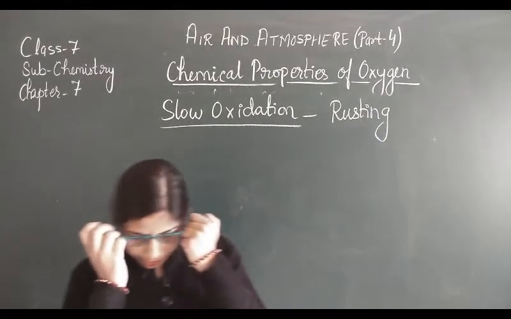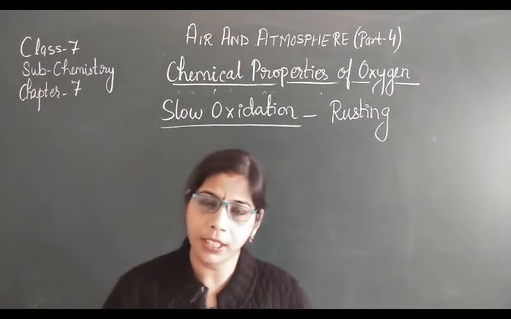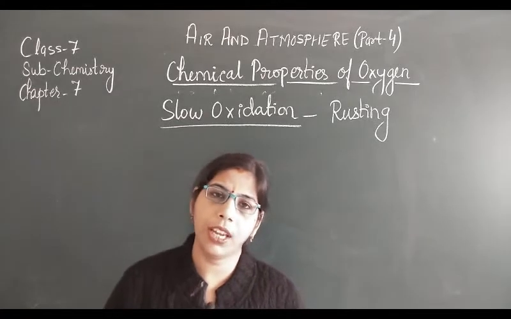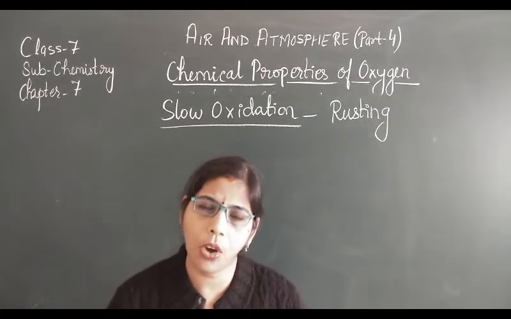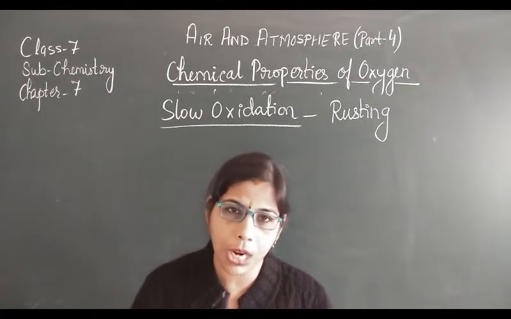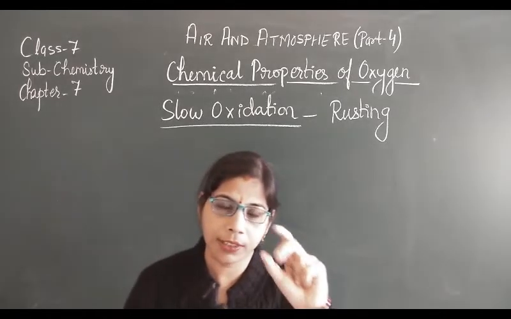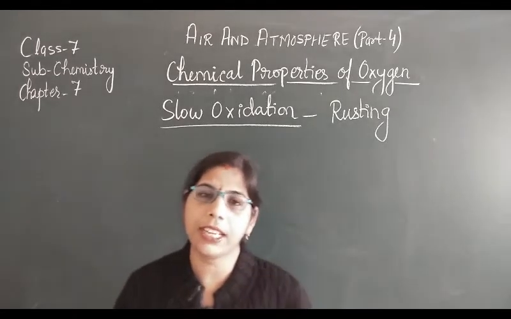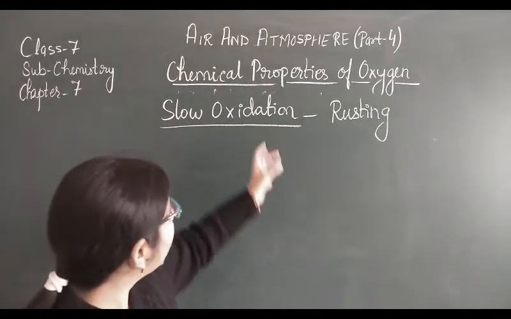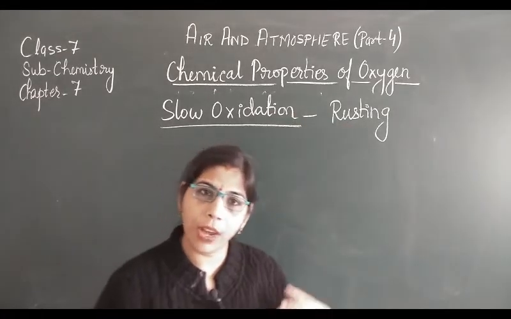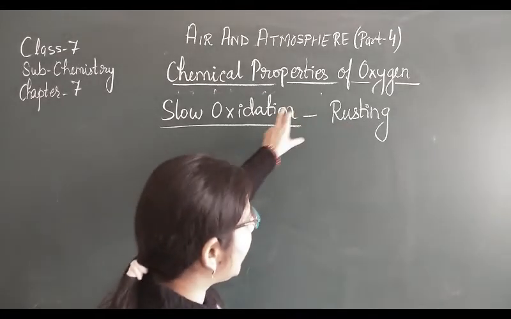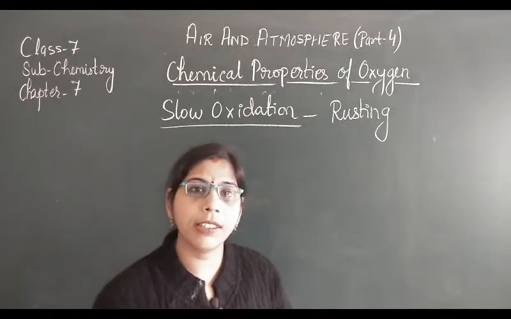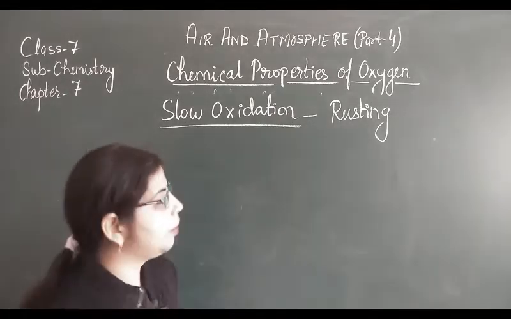What is rusting? As you all know, when iron comes in contact with air and moisture for a long time, a brown and reddish substance covers the iron metal, and that is known as rusting. Why does this happen? Because rust is hydrated ferric oxide.